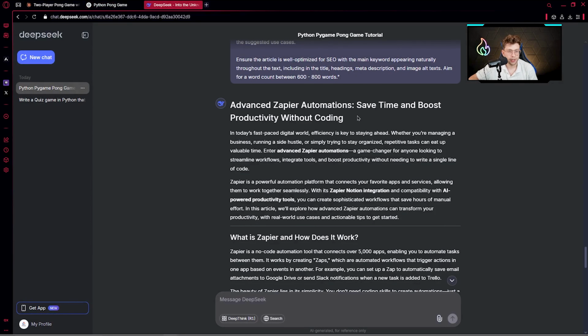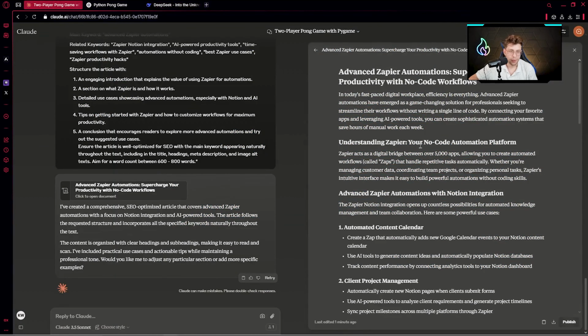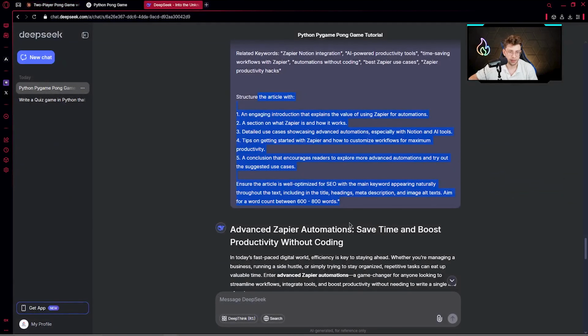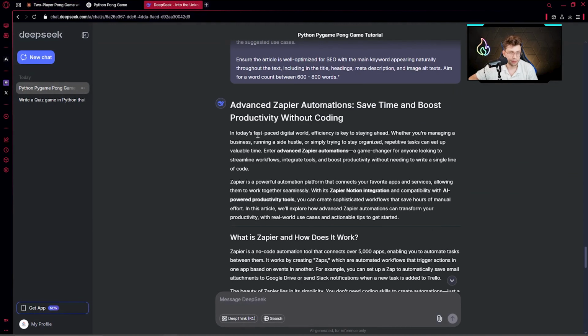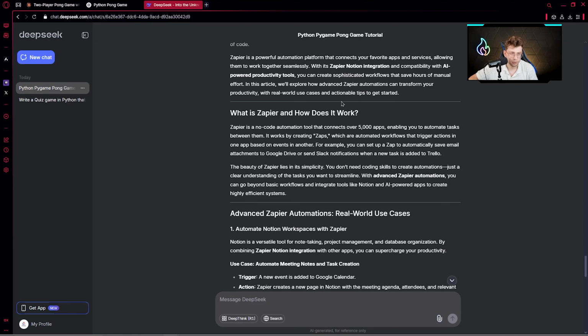It's really weird that we have the same title in DeepSeek and ChatGPT. For a moment, I thought I had typed the title inside my description, but no. When it comes to Claude AI, we have a different title: Advanced Zapier Automations, Supercharge Your Productivity with No-Code Workflows. I prefer this title, so let's see the entire response. I really love the beginning. We don't have any numbered list or bullet points. We've got the word really bolded, actually our keyword.